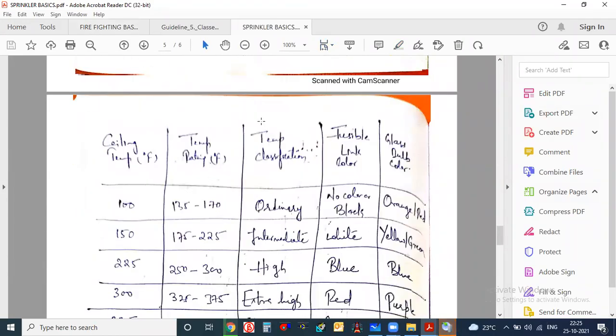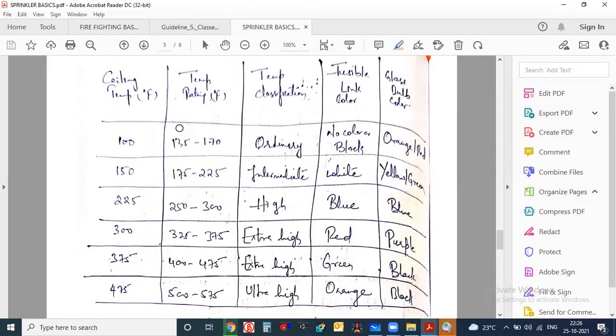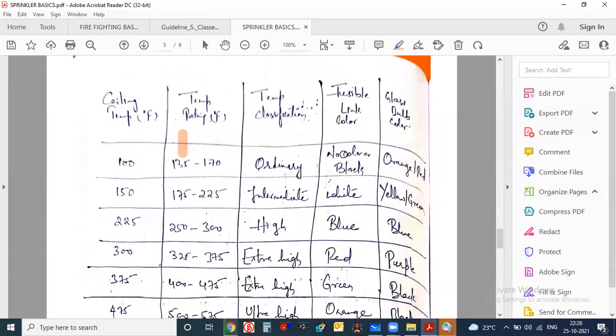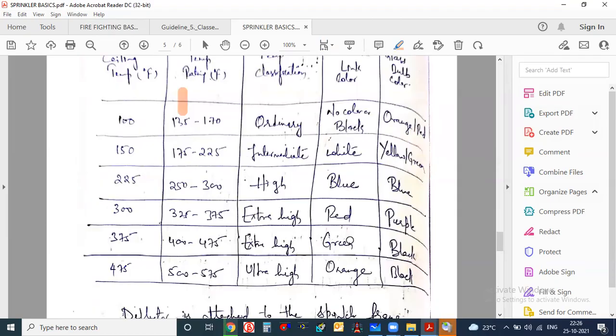See, this is the color coding of sprinkler systems. What you are seeing, I have taken from NFPA only. Here you can see the temperature ratings are given in degrees Fahrenheit. They start from 135 degrees Fahrenheit up to 575 degrees Fahrenheit. And these are the color ranges: the glass bulb colors are given like black, white, blue, red, green, orange.